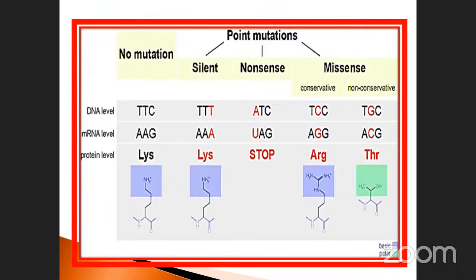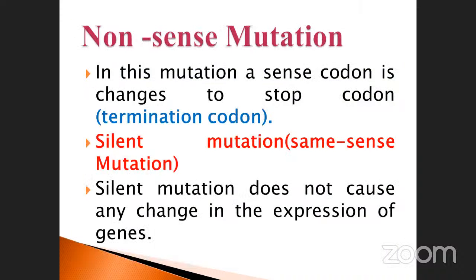Silent mutation is also there. You know, no mutation in this category, no change. See the TTC, AAG. So this is mentioned as lysine. Okay. So this one is called silent. Silent means it still codes lysine. This is also another type. Nonsense. This is a stop codon. When UAG comes, what happened? It is a stop codon. Okay. Missense: conservative and non-conservative. These are arginine and threonine. These are all our point mutations. Particular gene is also replaced. So as a result, what happened? The mutation takes place. Okay. So go to the next one. The nonsense.